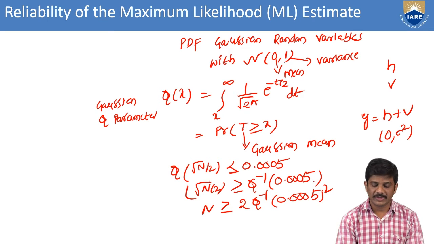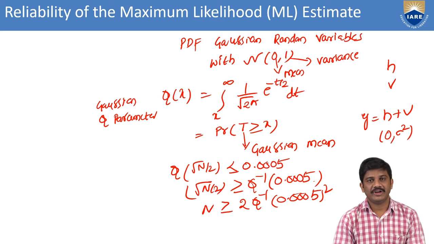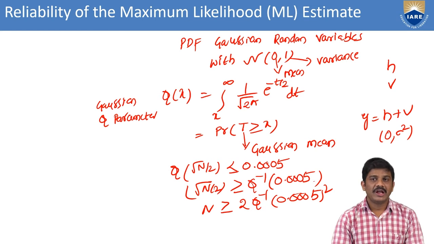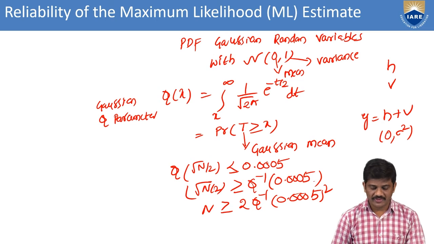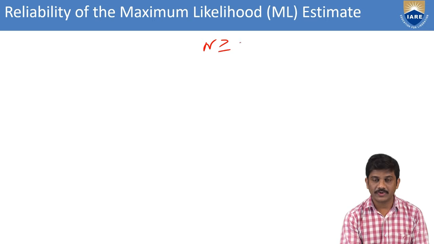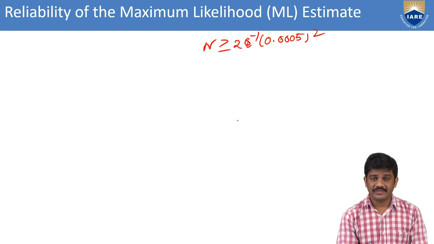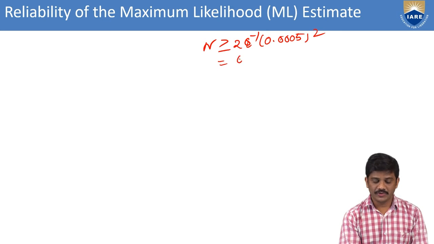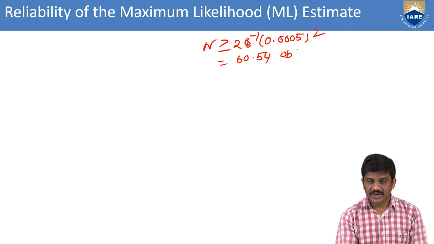Here we multiply the root 2 by n, then take the numerator outside, giving n greater than or equal to 2 Q inverse of 0.0005 whole square. From this we can simplify and get the value 60.54 observations.